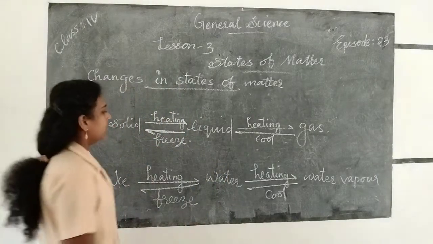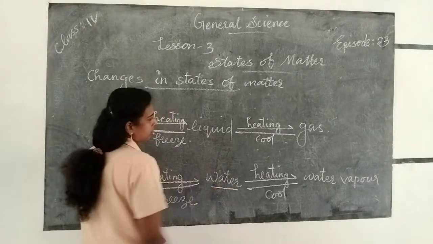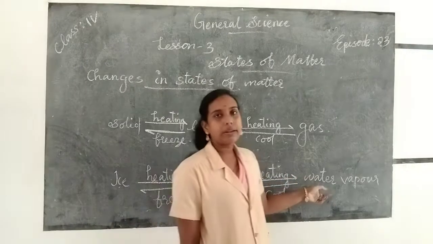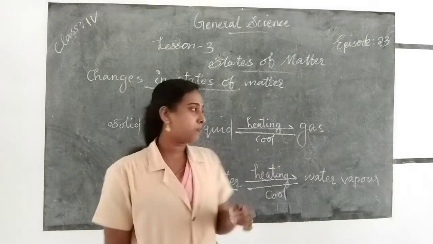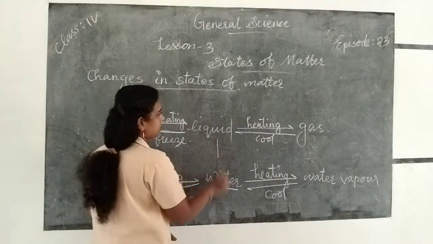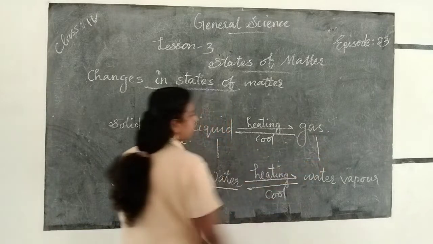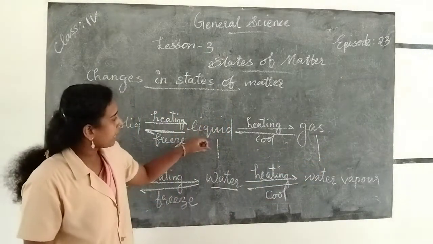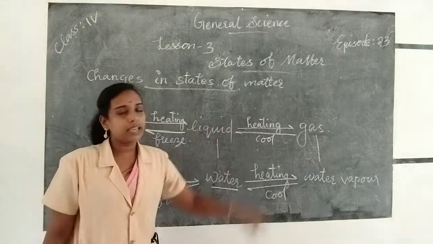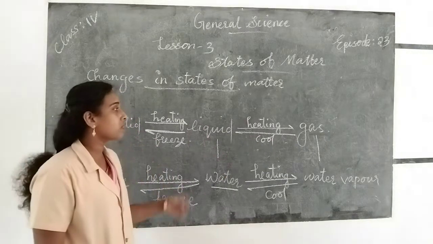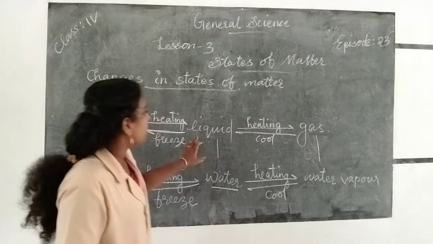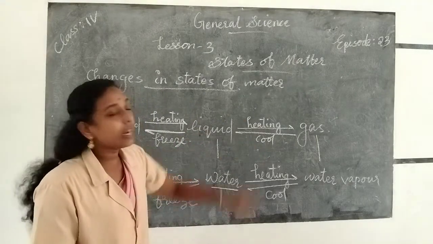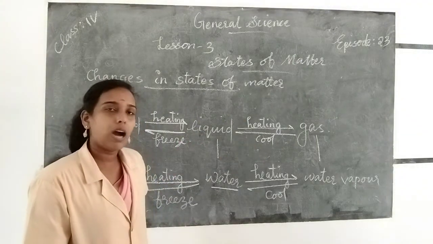Evaporation means if we heat water, it changes into water vapor. Water is the liquid state and water vapor is the gaseous state. If we heat liquid, it changes into gas, and this is called evaporation. So the process of changing liquid into gas is called evaporation.